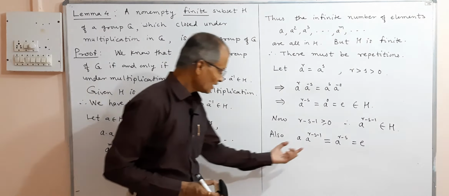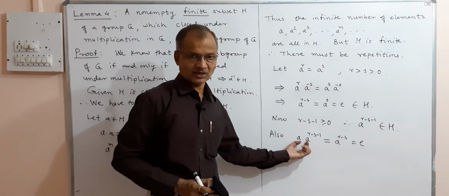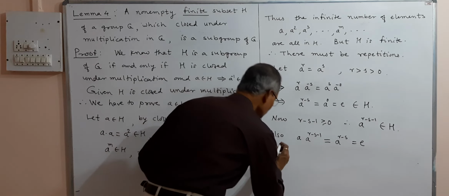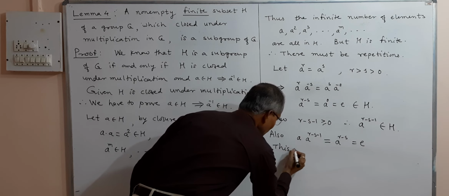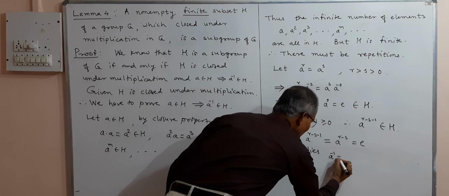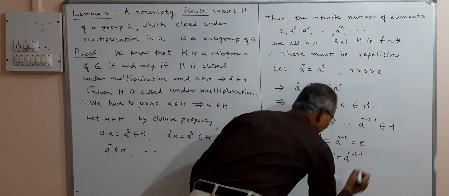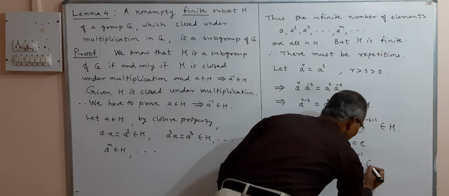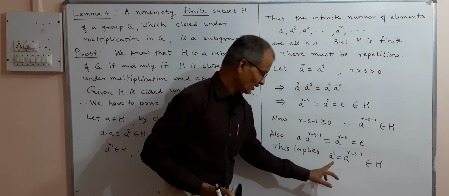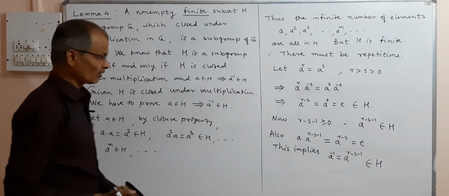This shows that the product of these two elements is the identity, meaning these two are inverses of each other, that is, the inverse of a is the second element. So this implies a inverse is equal to a raised to r minus s minus 1, and that belongs to H. Here we have mentioned that this element is in H, and it is equal to a inverse. So a inverse belongs to H, and this is what we wanted to prove.